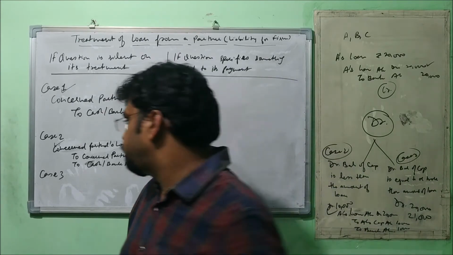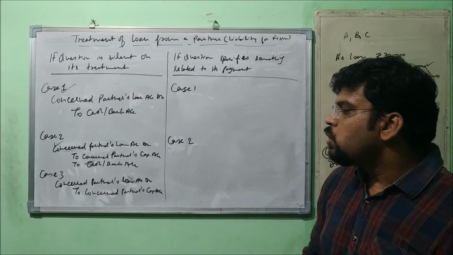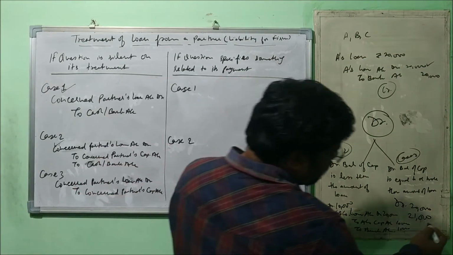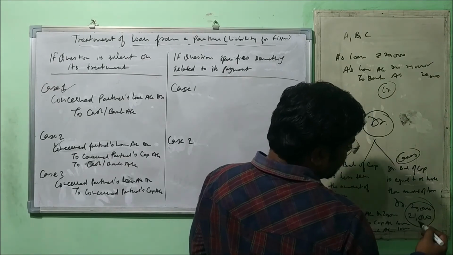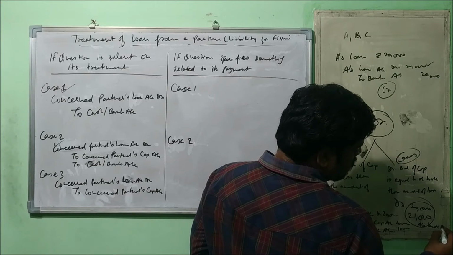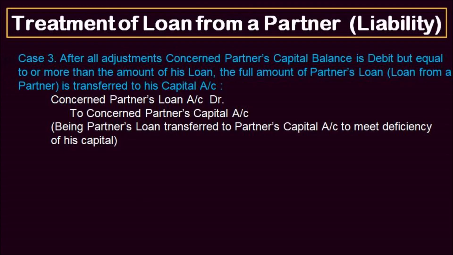Concerned partner's loan account debit to concerned partner's capital account. In these two cases, the entry is loan account debit, 20,000, 21,000, whatever is the case, to capital account. Understood the point?